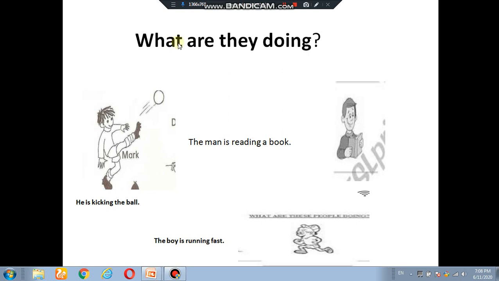What are they doing? What are they all doing? Look at these pictures. This is Mark. He is kicking the ball. The man is reading a book. The boy is running fast. In all these pictures, the action is being done.